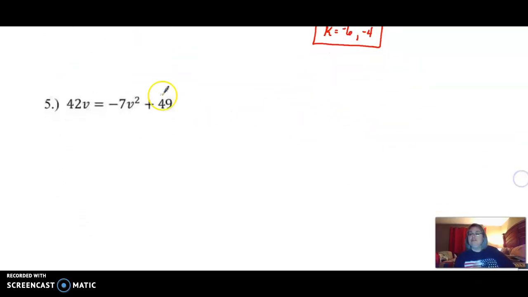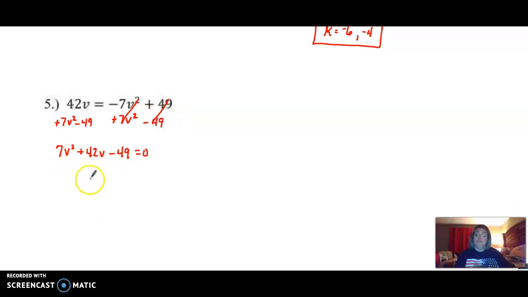For our last example for today, first thing we look for is everything equal to 0. It is not. So because my v squared is negative, I would add my 7v squared to both sides and move everything over to the left, which means I'm also going to subtract my 49. Now when I write those, I'm going to write them in the order I like: 7v squared plus 42v minus 49 equal to 0, because these cancel now.